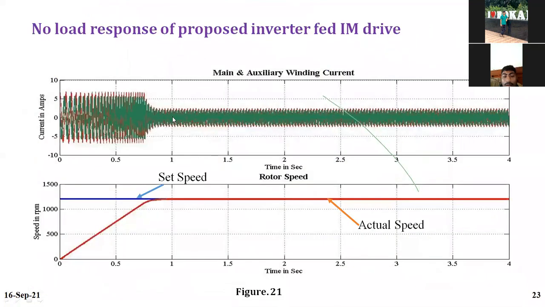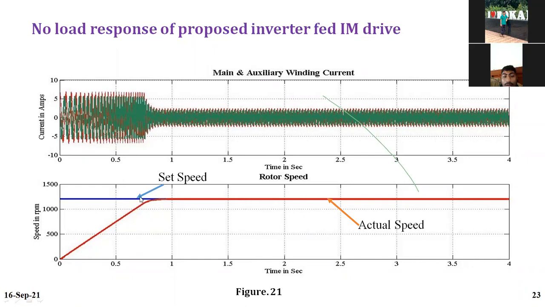We have a main winding and an auxiliary winding in the single phase induction motor. So this is the current in the main and auxiliary winding. This is a transient I am getting, as you know, an induction motor will draw more current initially. Then after 0.6 seconds, it is steady state current.